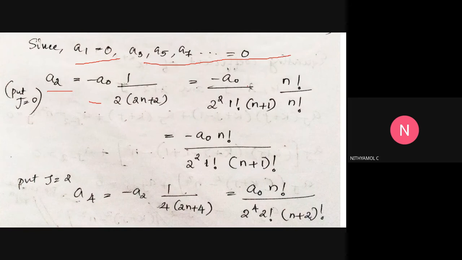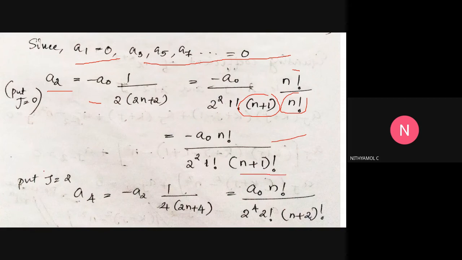We can write a2 as minus a0 n factorial divided by 2 square into 1 factorial into (n plus 1) factorial. Here we multiplied and divided the numerator and denominator by n factorial. So here it is (n plus 1) into n factorial, that is why here (n plus 1) factorial.